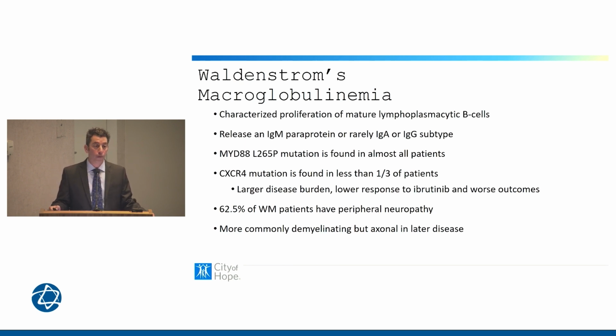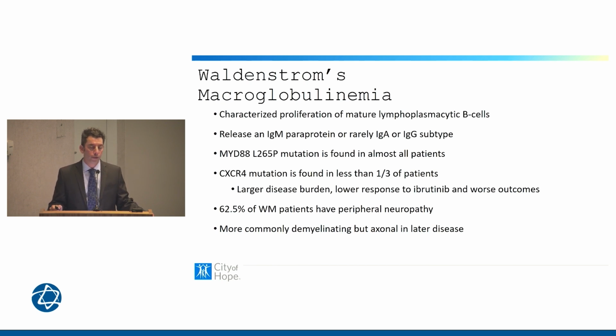The MYD88 is a very useful test to run on genetics. It's found in nearly all patients with Waldenstrom's. We also want to look for the CXCR4 mutation in our Waldenstrom's patients because this can be very useful in determining prognosis and guiding our treatment with the BTK inhibitors. We often are using BTK inhibitors for Waldenstrom's, ibrutinib or acalabrutinib most commonly, and those with a CXCR4 mutation tend to respond less favorably.